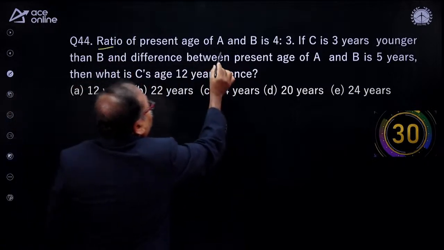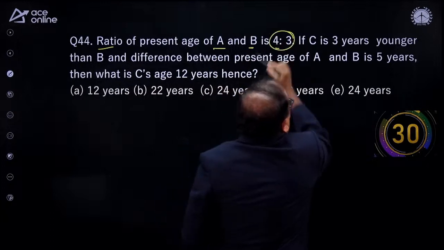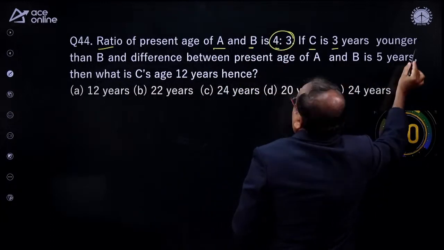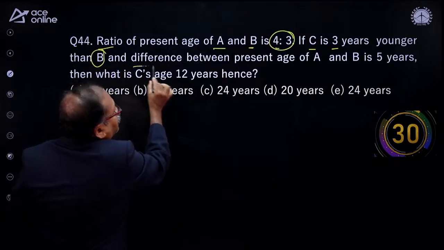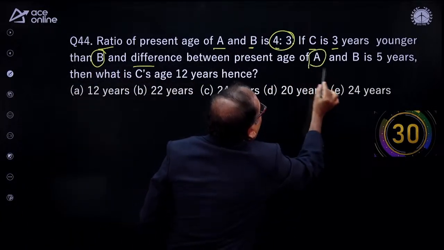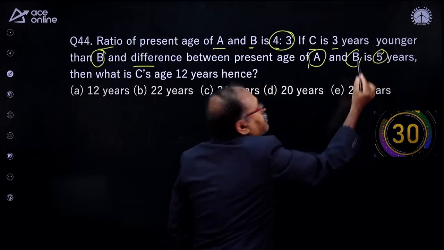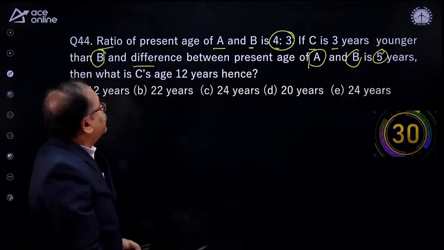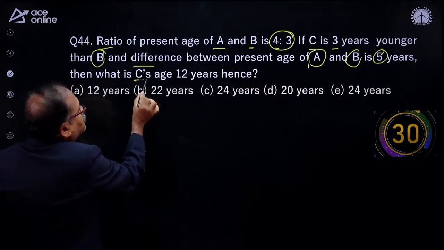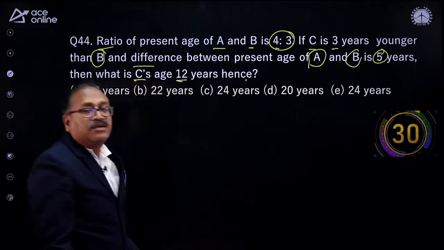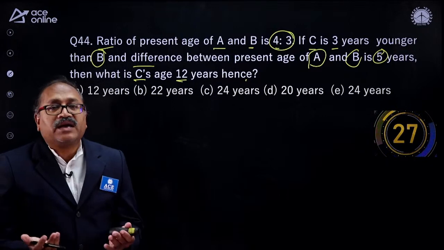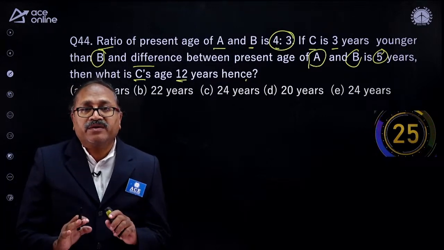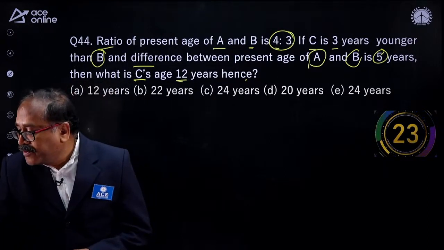So the ratio of the present age of A and B is 4:3 and C is 3 years younger than B. Is it younger? Yes. And the difference between the present age of A and B is 5 years. See that how easy this question is. Now then what is C's age 12 years hence? Your time starts now. Answer it. Consider it as a practice. 1 hour, a concrete practice for previous year paper.